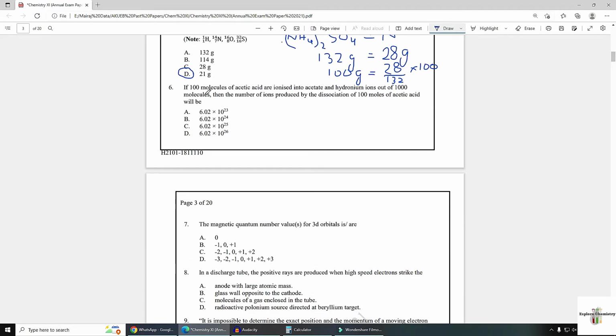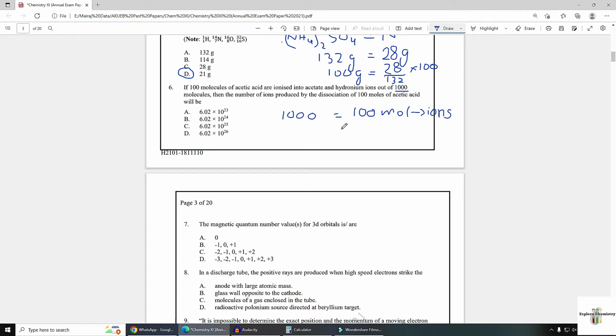Number 6, if 100 molecules of acetic acid are ionized into acetate and hydronium ions out of 1000 molecules, it means you have taken 1000 molecules, and from 1000 molecules you got 100 molecules which are ionizing, meaning 100 molecules are converting into ions, so you will get 100 ions.